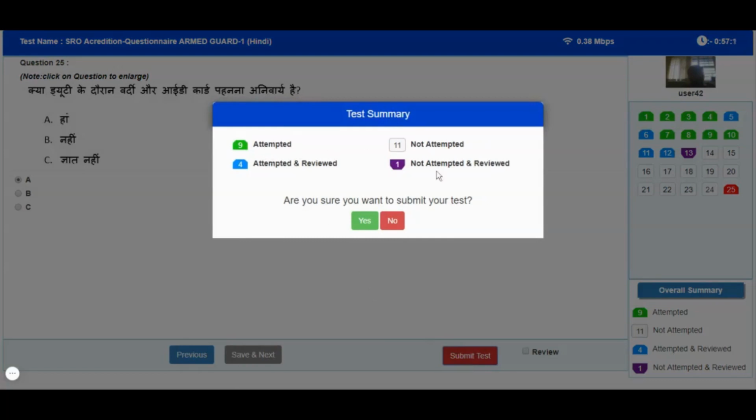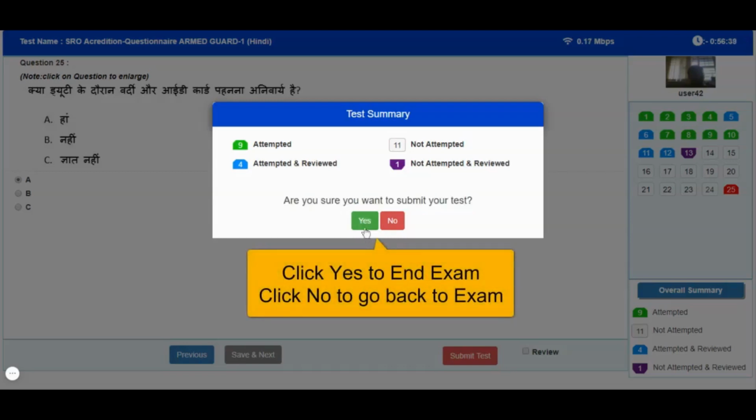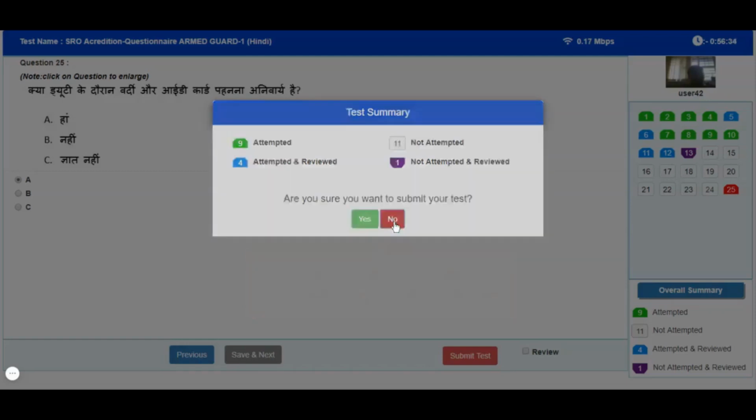This test summary will contain number of attempted question, not attempted question, attempted and marked for review question, not attempted and marked for review question. Below that there are two buttons available. If you don't want to submit your exam, you can click on no button and can review the questions again. But if the allotted exam time is over, the exam will get auto submitted.